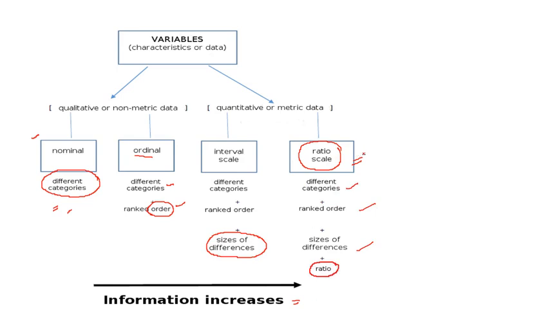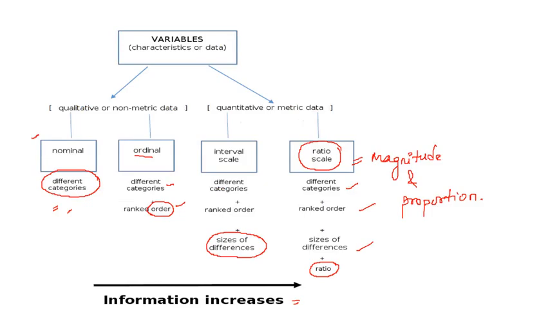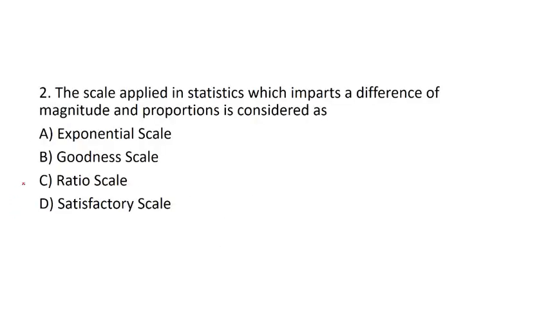Magnitude and proportion, as we all know from childhood, is related to the ratio scale. So C will be the correct answer.